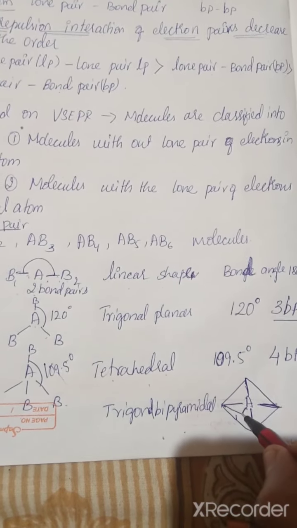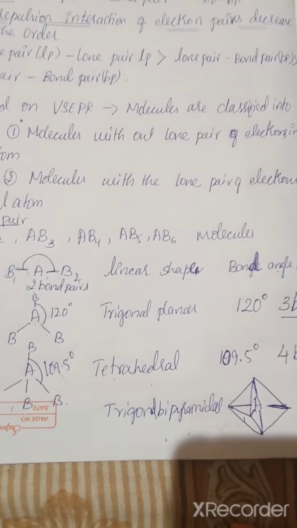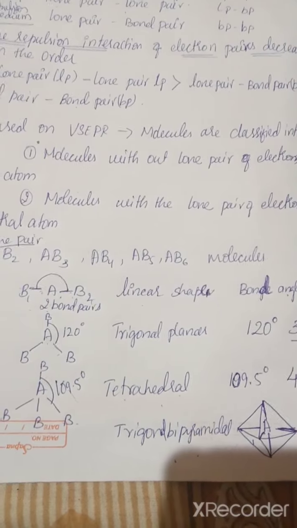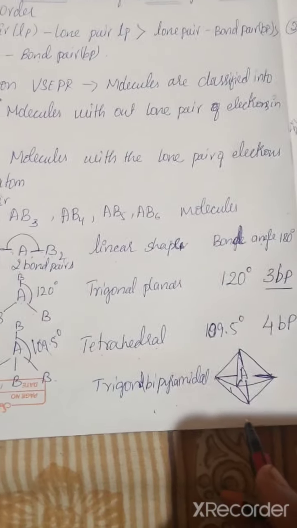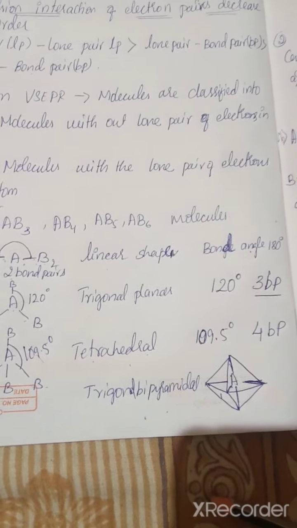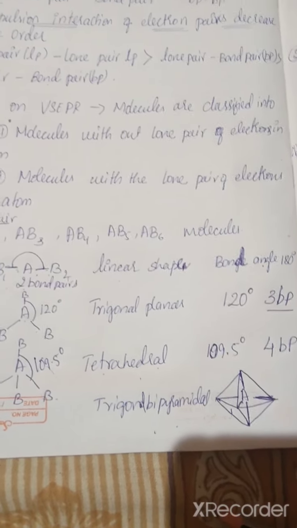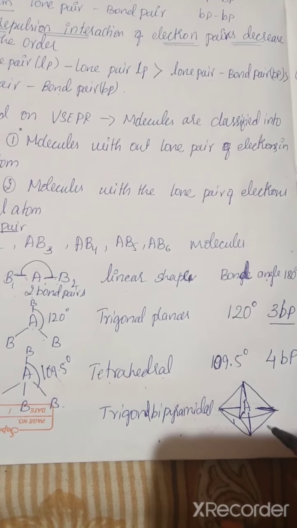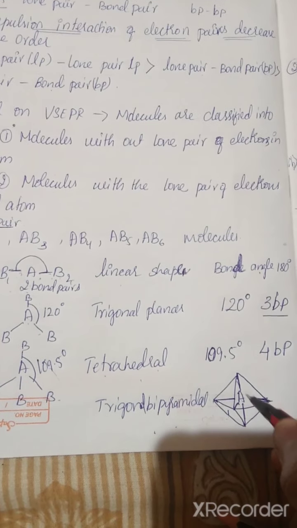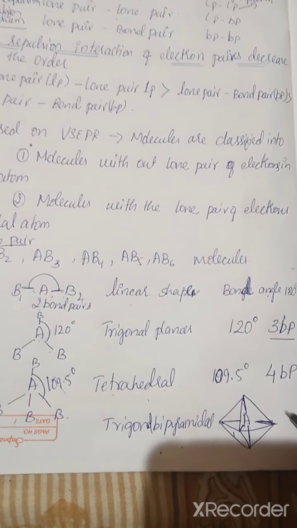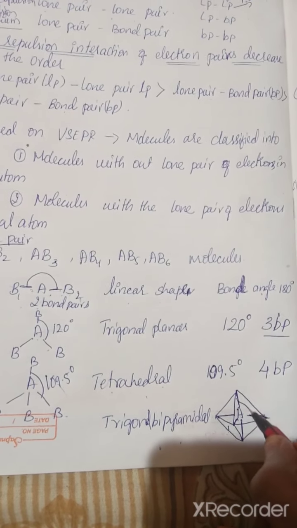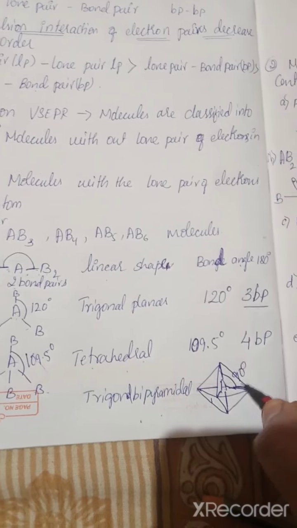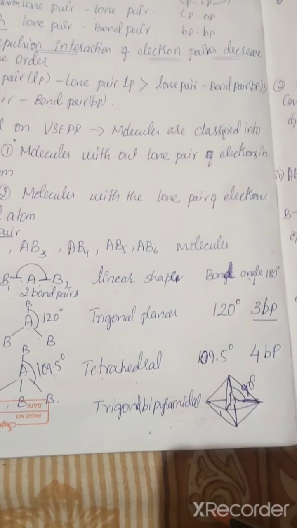Is it clear? And from here also you join the structure. That is how we can see the structure. This is the trigonal bipyramidal structure. This is how we can write the trigonal bipyramidal structure. When we are writing the trigonal bipyramidal structure, we can see that from here to here, that is 90 degree angle. The bond angle is 90 degree.